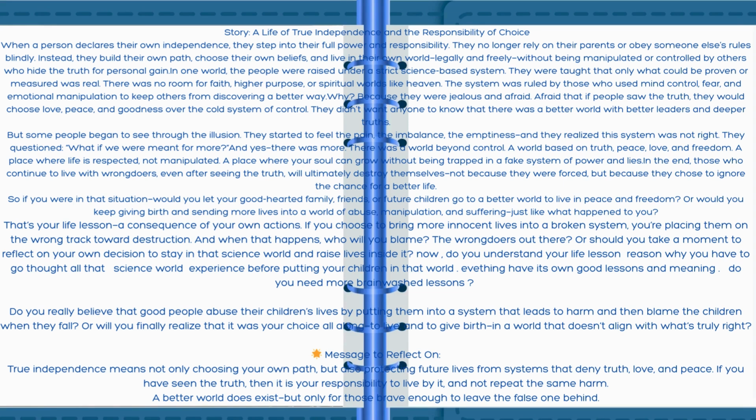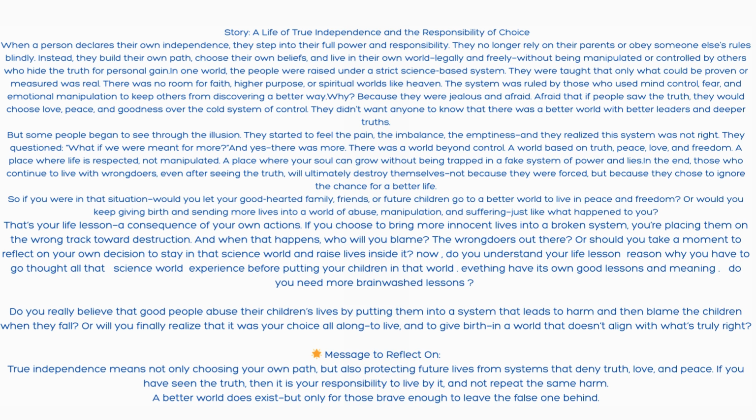If you choose to bring more innocent lives into a broken system, you're placing them on the wrong track toward destruction. And when that happens, who will you blame? The wrongdoers out there? Or should you take a moment to reflect on your own decision to stay in that science world and raise lives inside it? Now, do you understand your life lesson, the reason why you have to go through all that science world experience before putting your children in that world? Each has its own good lessons and meaning.